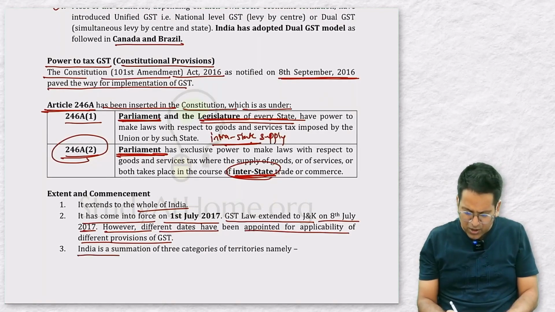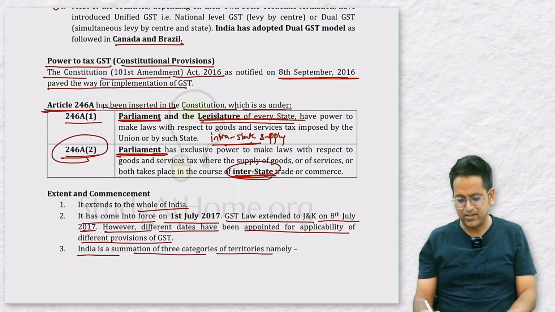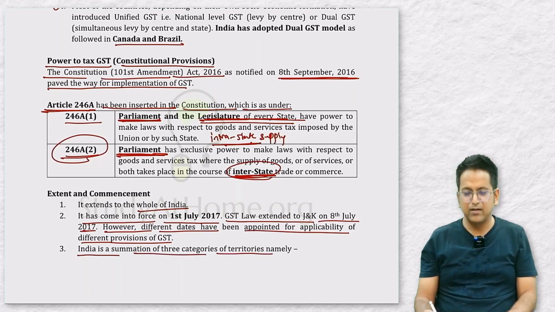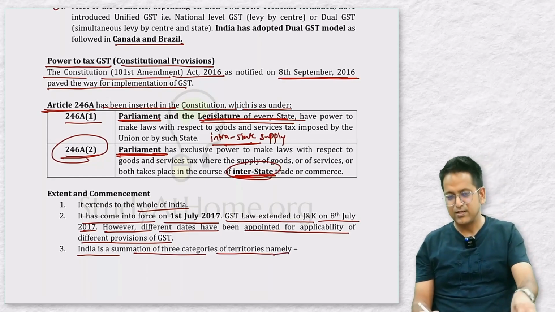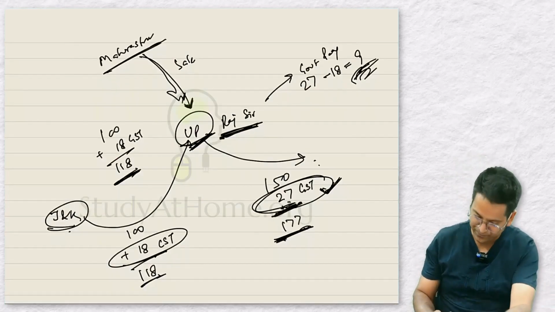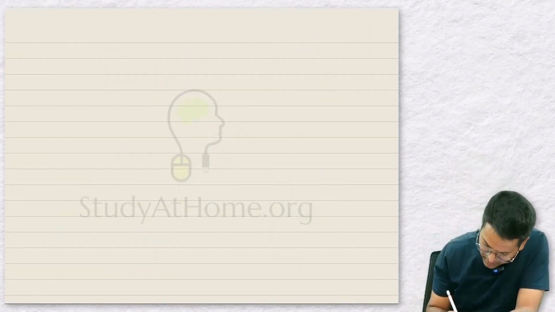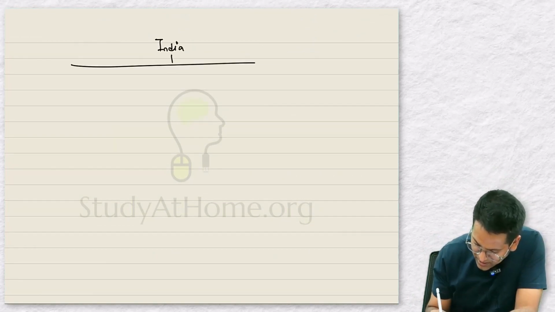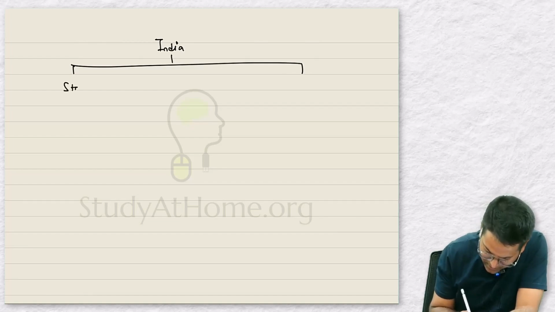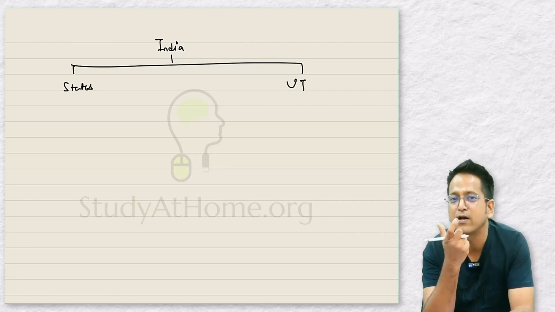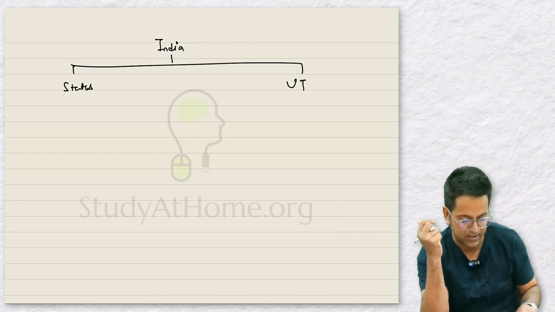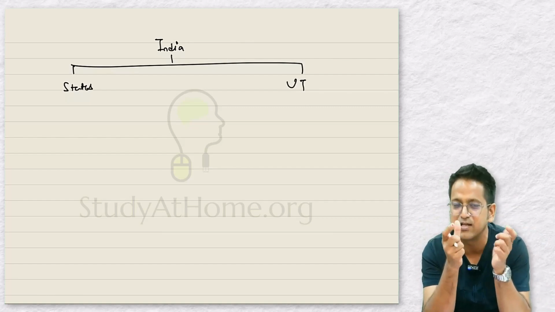India is a summation of 3 categories of territories. India has 3 types of territories. Okay, 3 types. As you know already that we say India is made up of various states. We have states here. And there are many union territories. So you might say, sir, there are 2 categories. Alright, 2 categories. 2 kinds of territory.